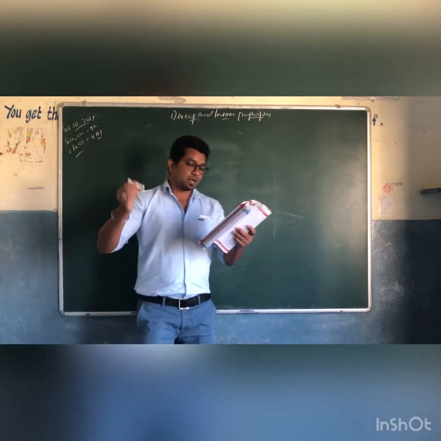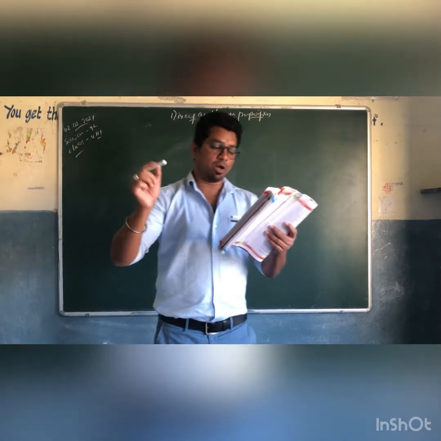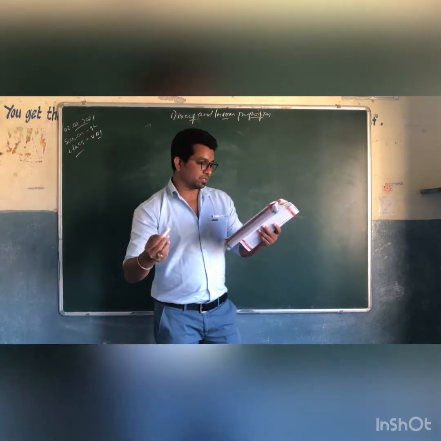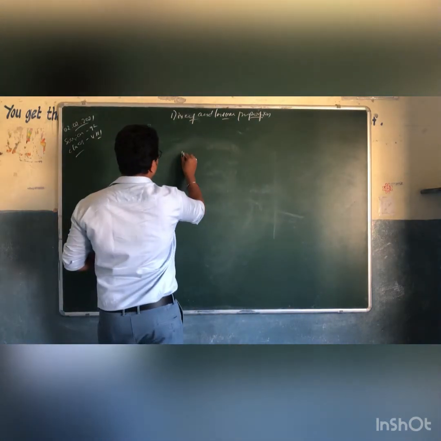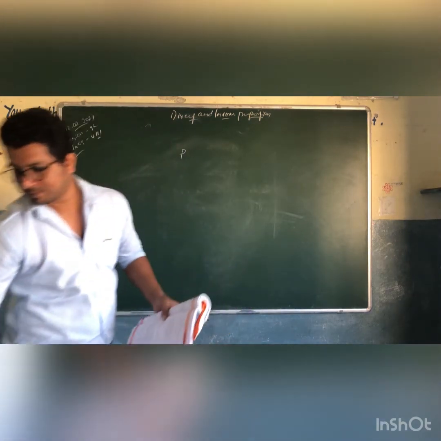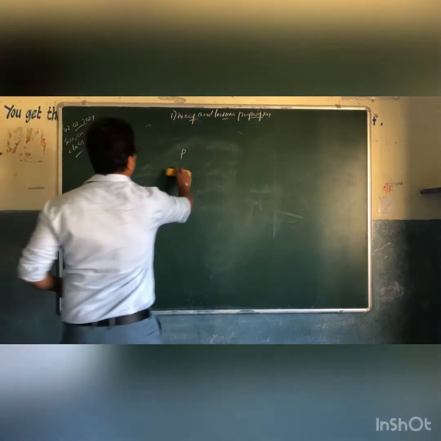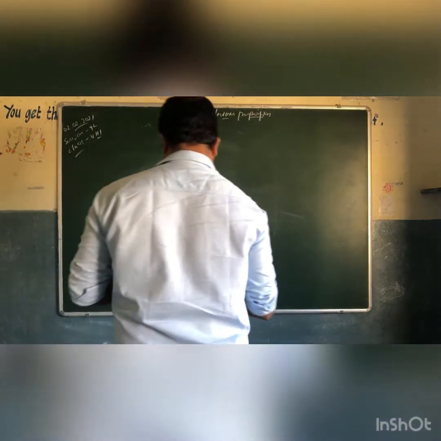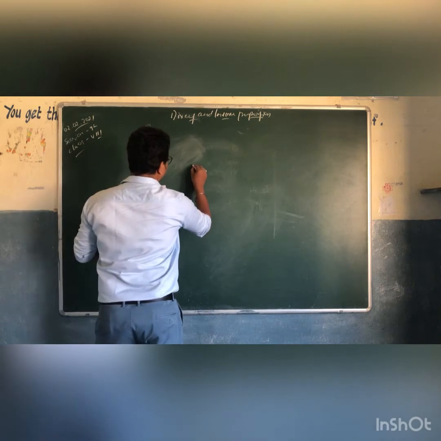12 painters can paint a wall of 180 meters in 3 days. Let me write it down here. Let me explain it first.